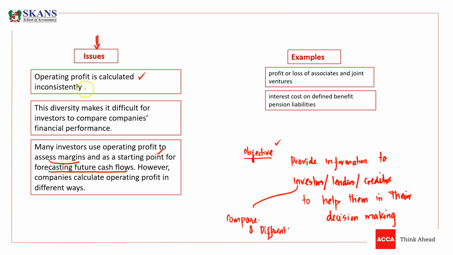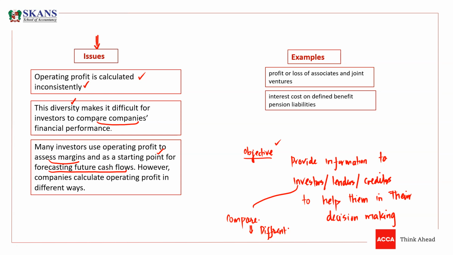So this inconsistency, this diversity in calculating operating profits, makes it difficult for investors to compare companies' financial performance. So it means they are unable to take appropriate decisions. And if they are unable to make proper decisions, it means as accountants we have failed to produce relevant information for them. So it means we are not fulfilling our objective. So let me give you some examples of how operating profit is being calculated inconsistently.